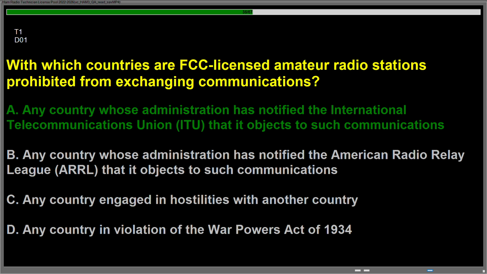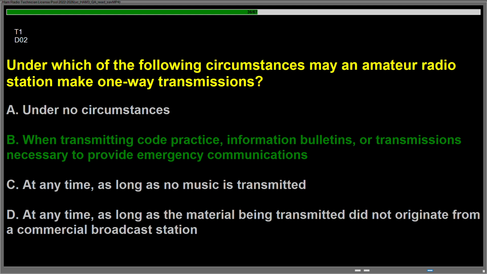Question Delta 01. With which countries are FCC licensed amateur radio stations prohibited from exchanging communications? Answer is A, any country whose administration has notified the International Telecommunications Union, ITU, that it objects to such communications. Question Delta 02. Under which of the following circumstances may an amateur radio station make one-way transmissions? Answer is B, when transmitting code practice, information bulletins, or transmissions necessary to provide emergency communications.